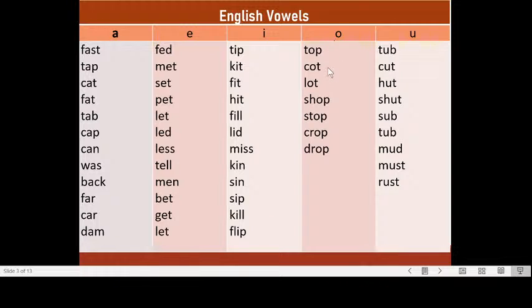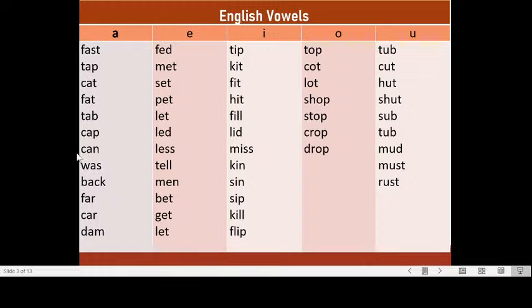In the fourth column, I have words containing the vowel O. Top, caught, lot, shop, stop, crop, drop. The last column has words that contain the vowel U. Tub, cut, hut, shut, sub, mud, must, rust. But